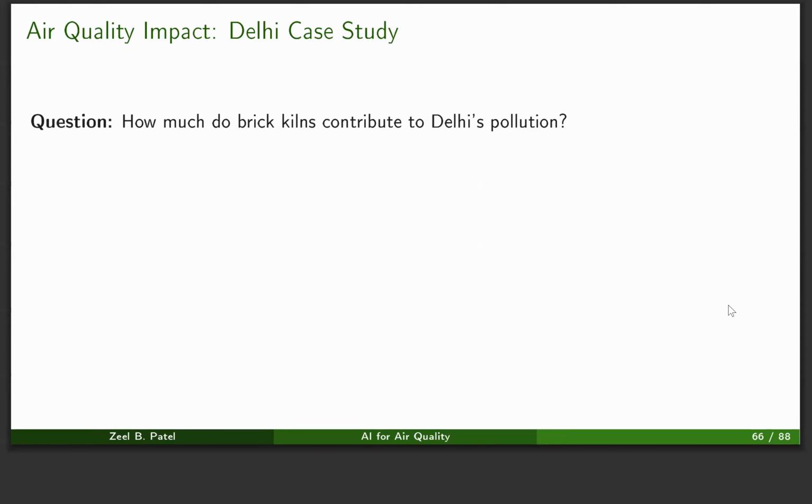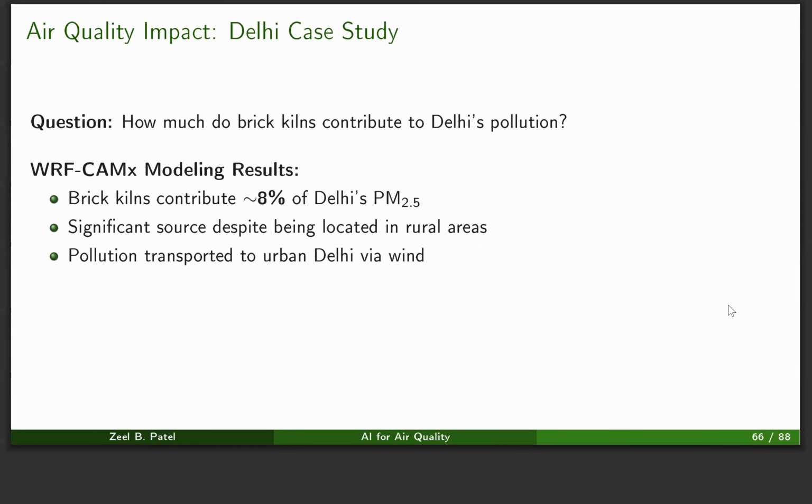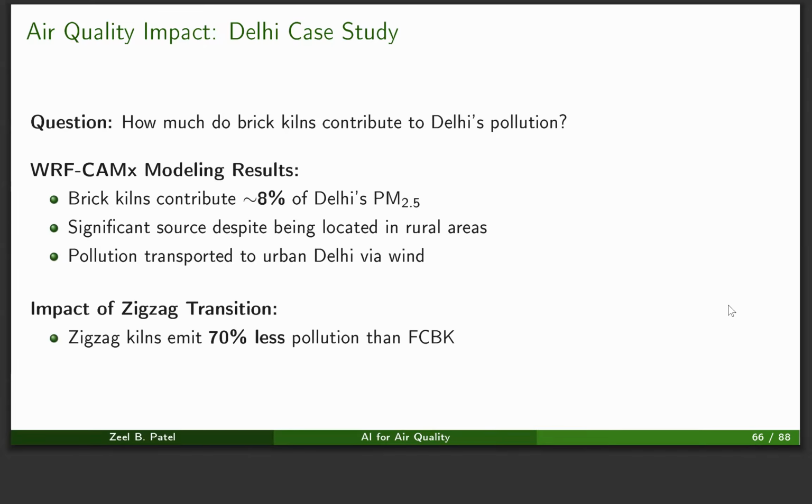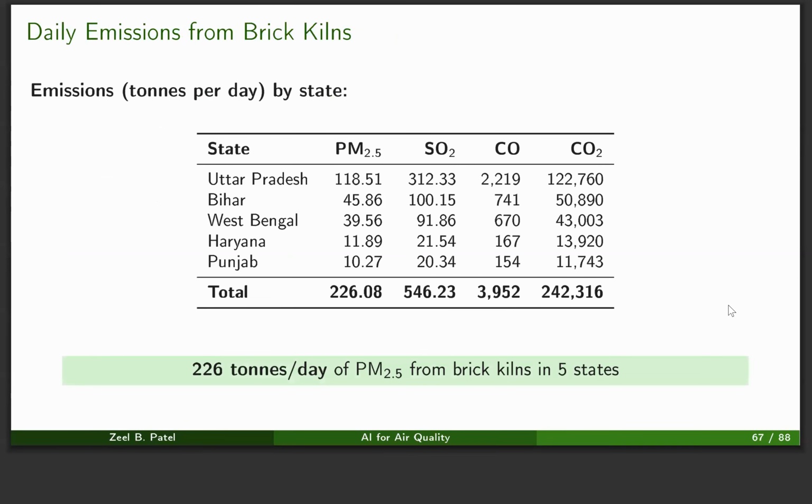We also did a case study on Delhi to see what is the impact of brick kilns in Delhi's pollution. From the WRF-Chem modeling, with help of one of the air quality experts, we found that brick kilns contribute about 8% of Delhi's PM 2.5, which is a significant source. If all of these kilns transition to zigzag kilns, then they will be emitting 70% less pollution than FCBK, which can help reduce this 8% contribution a lot.